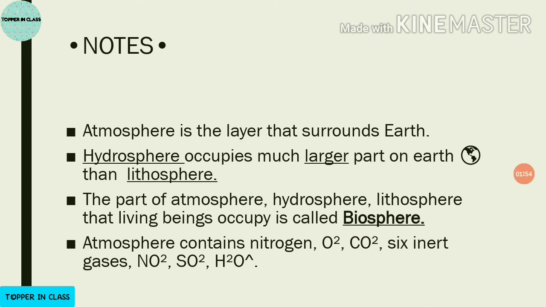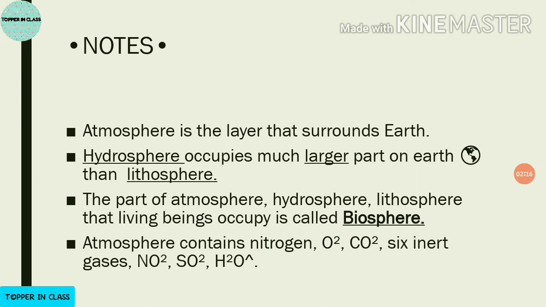And in these 3 spheres, living beings occupy some part of these 3 spheres. So the part which living beings occupy is called biosphere.